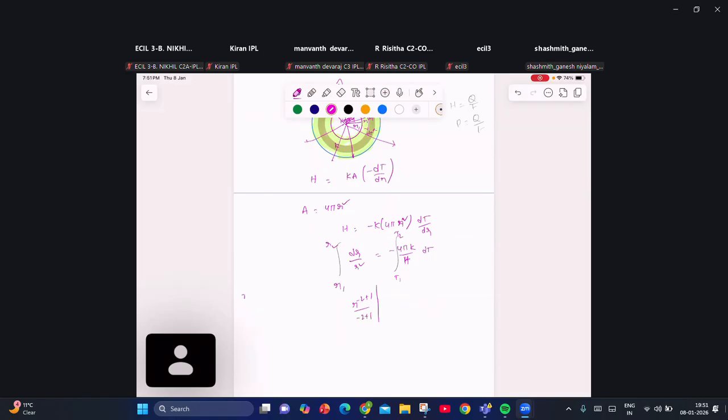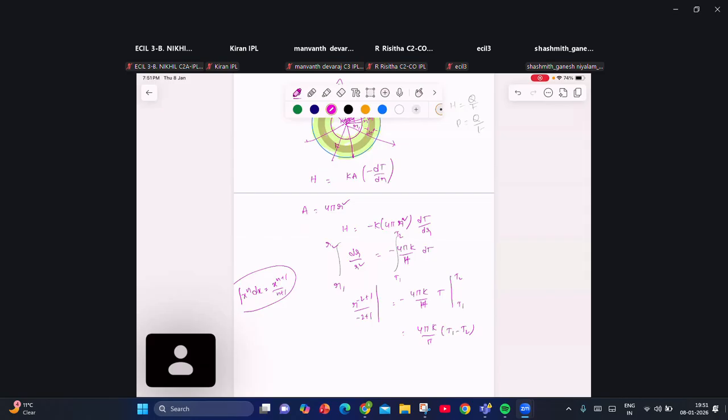Power rule. How many of you know the integral of x power n dx? Is it okay? Yes, sir. 4 pi k by H into integral dT. Integral dT is T. Integration limits are T1 to T2. So if I apply limits, what are we going to get?